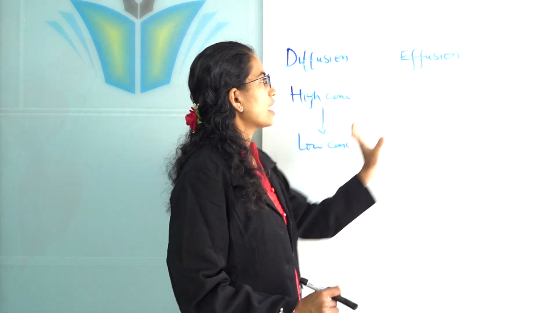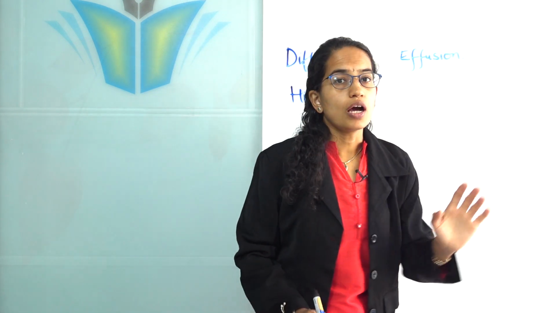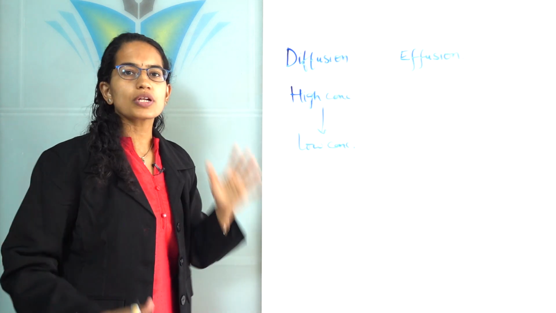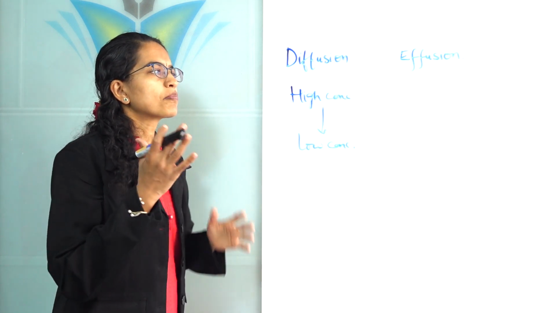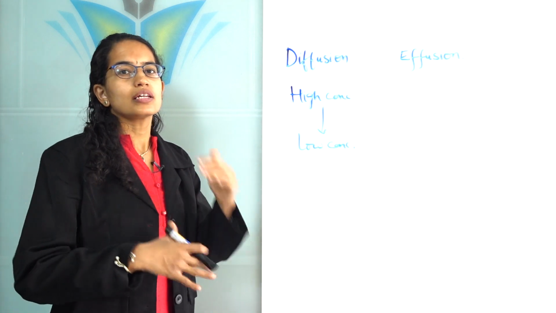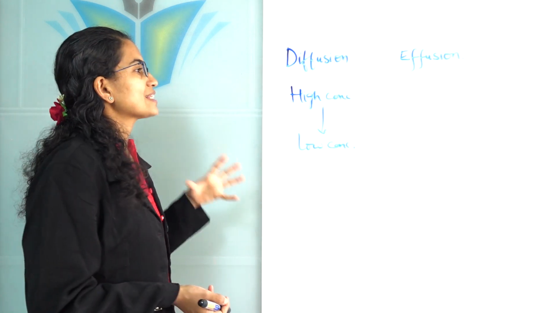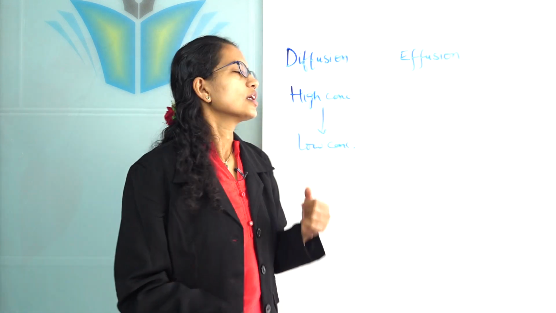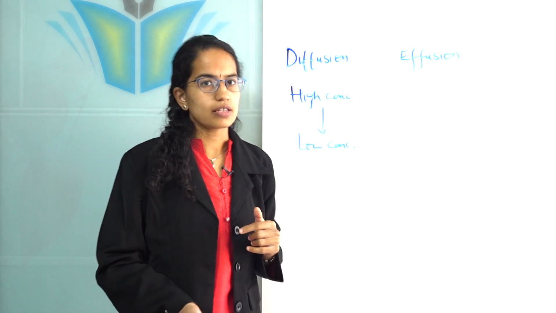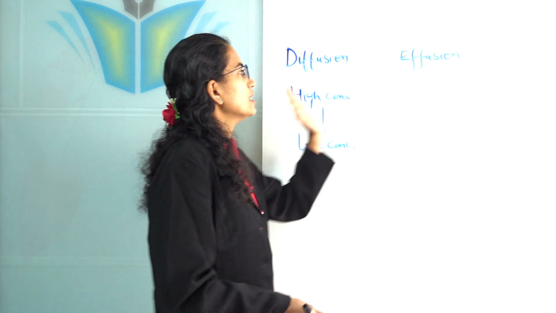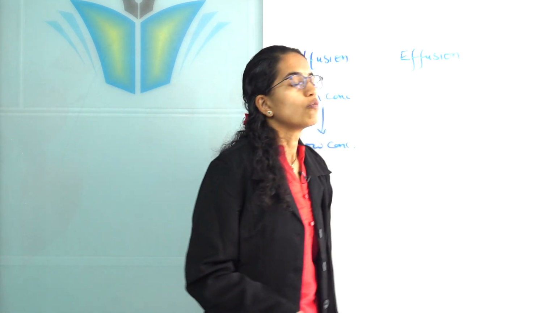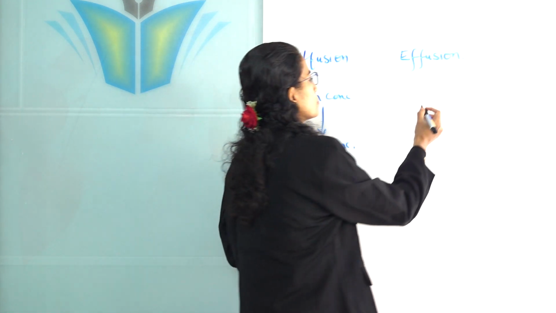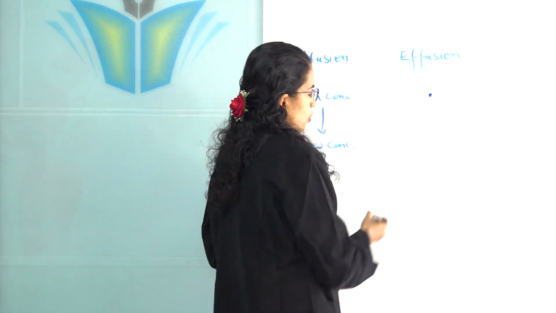Now understand what is effusion. Note, this diffusion could be promoted or demoted by various factors. For example, if the temperature increases, the rate of diffusion would increase. If the size of particles becomes bigger, the rate of diffusion would reduce. So there are various factors that affect the process of diffusion. Similarly, we do have effusion. What is effusion? Effusion is movement of particles through an orifice or a hole.